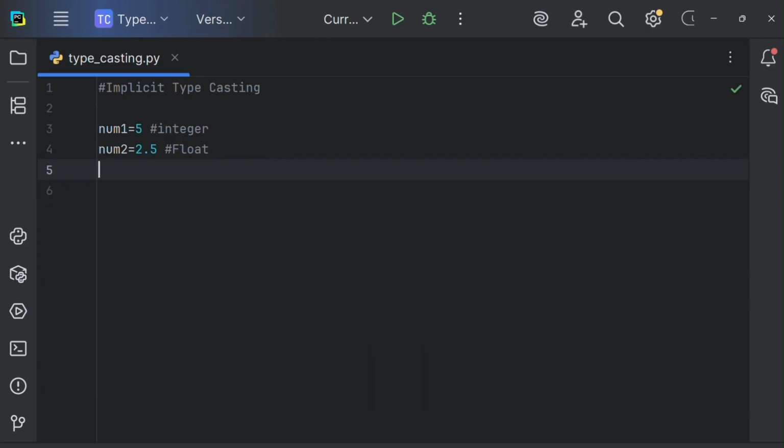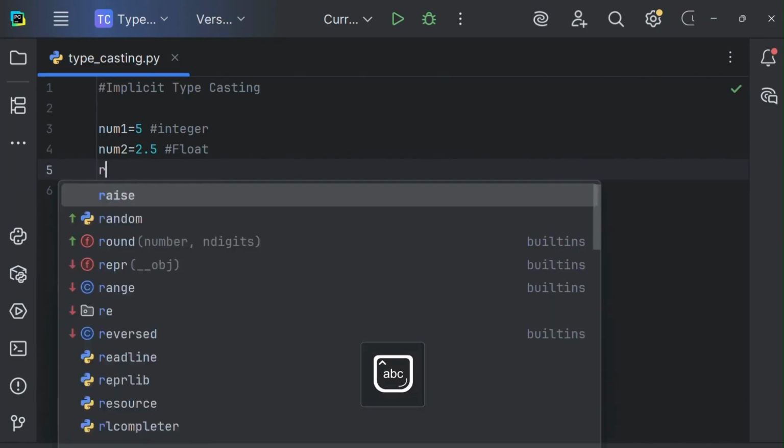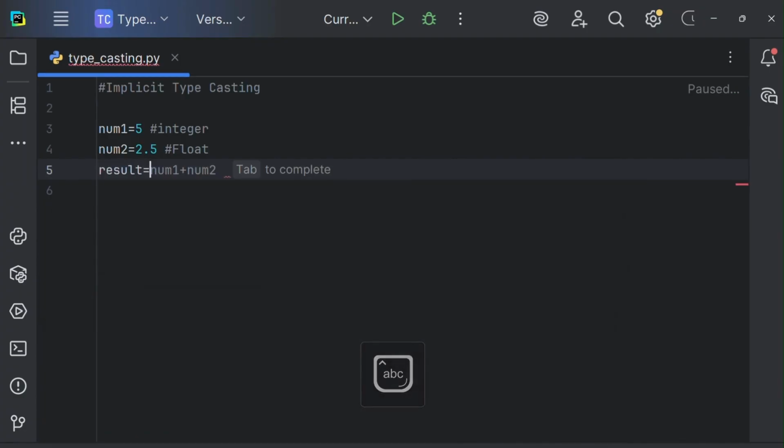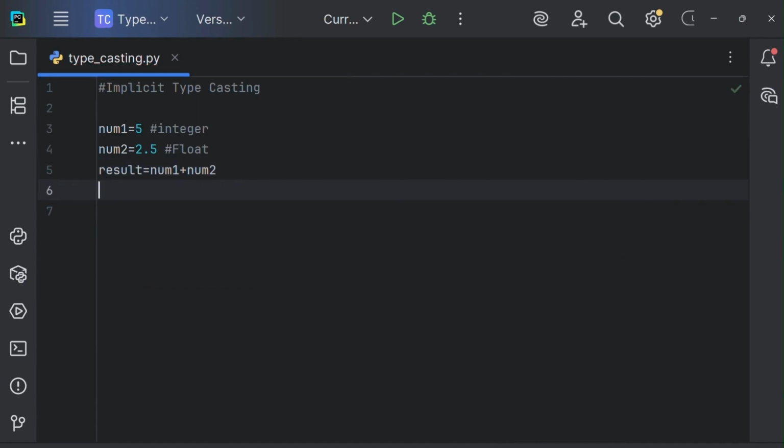Now I want to perform an addition operation on both of these variables. As the data types of both variables are different, what will be the output? Whether the output will be in integer form or float form, or will we get any error? Let's check that. For example, I'm taking result equals num1 plus num2. Then I'm printing that result. Let's execute it and check what will be the output.